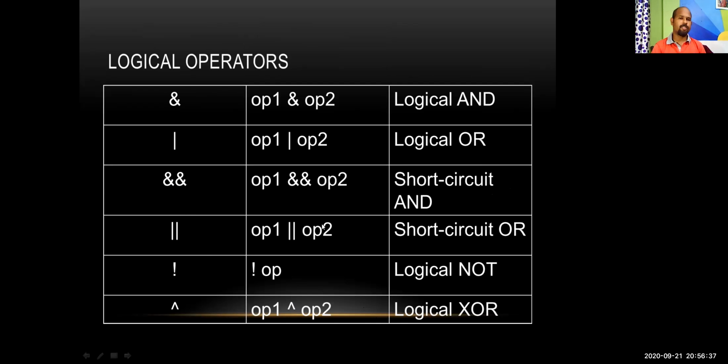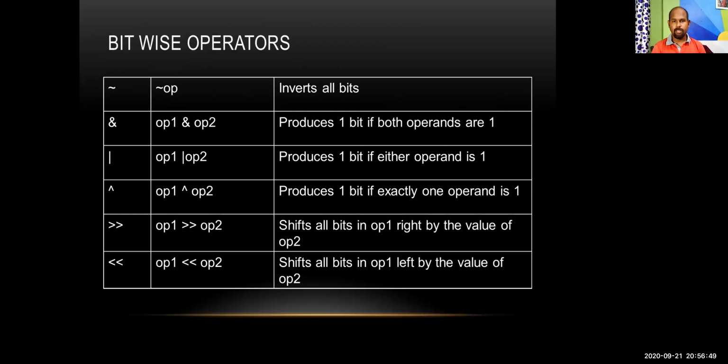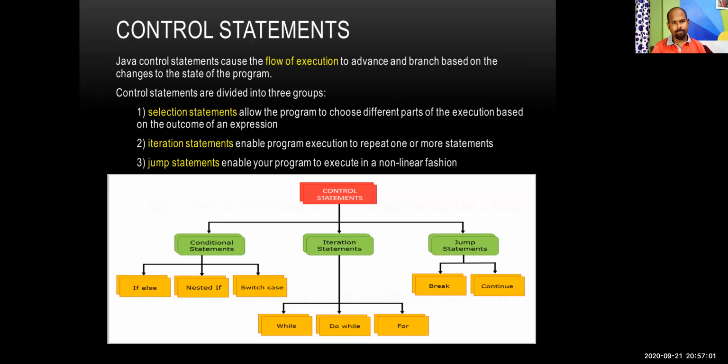So here at this point we are not explaining the details of all the logical operators, but it is important for some specific programming. We have bitwise operators. These are the bitwise operators. So in your syllabus, this type of operators are not there, so we are not discussing it here.